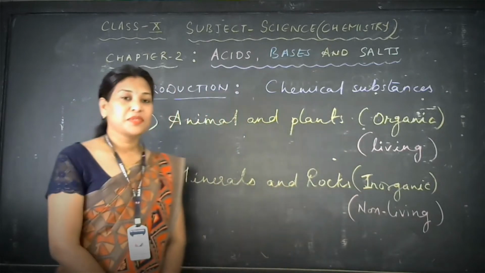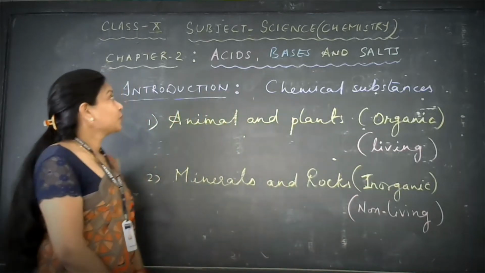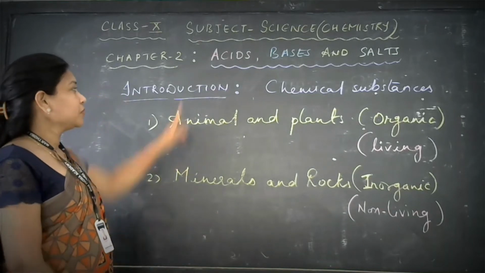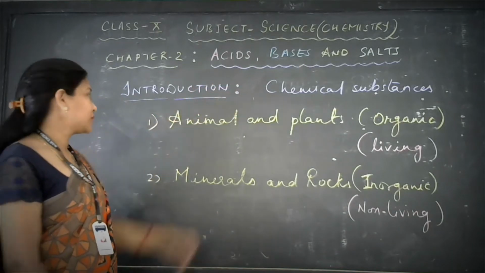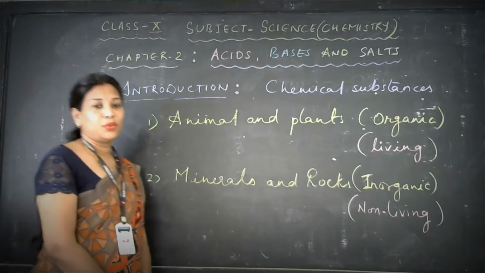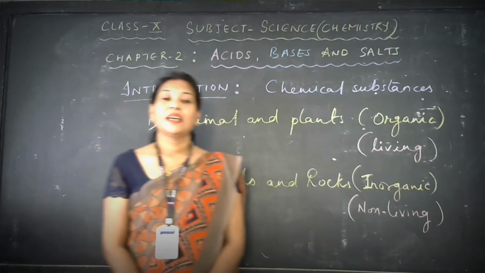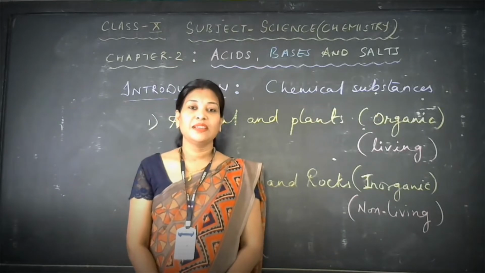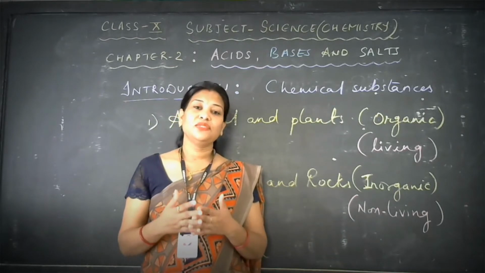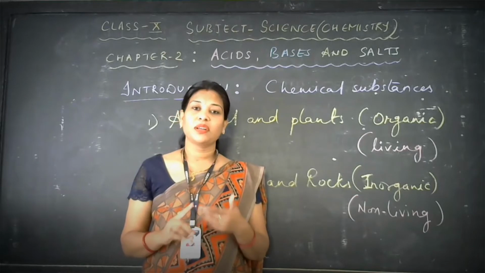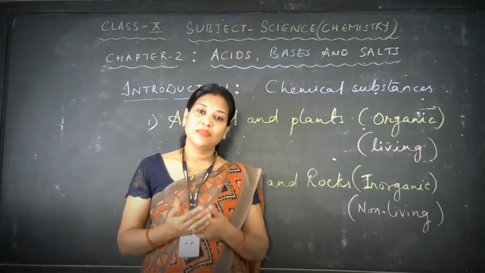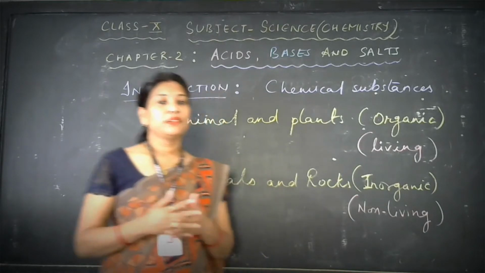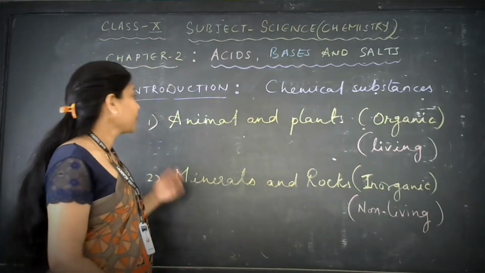So we will see the chemistry part of class 10. We are going to study chapter number 2, acids, bases and salts. In that, first of all, I would like to give you some introduction about the lesson. As you have already studied these things in class 7, in general you might be knowing what acids, bases and salts are. But still I will tell you, before that, let us see the introduction of the lesson.